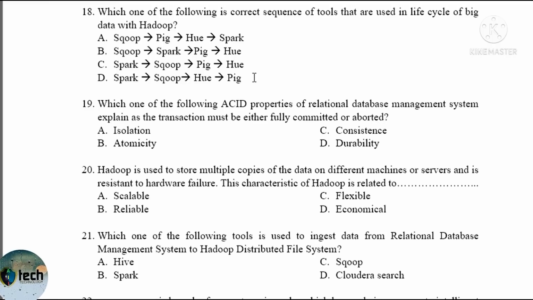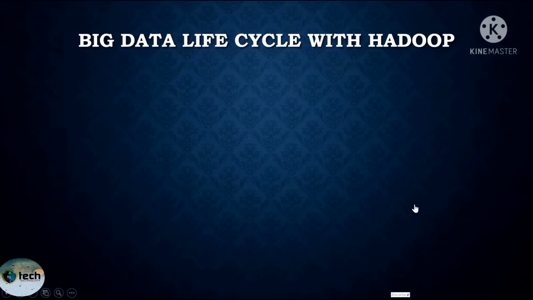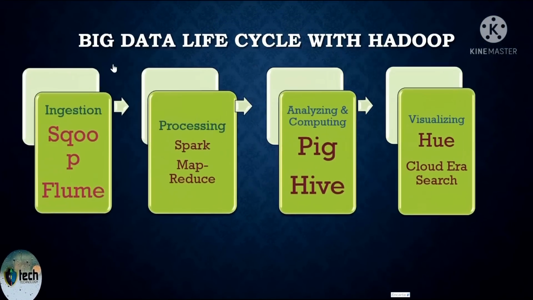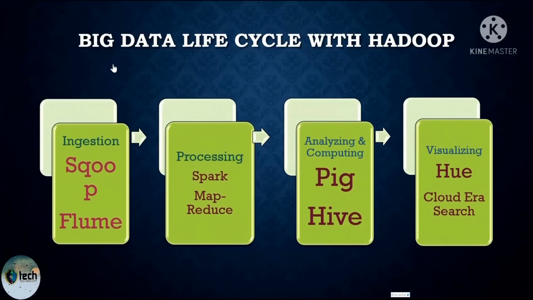So in order to answer this question, let's see big data life cycle with Hadoop. So in order to process the big data with Hadoop system, there are 4 basic steps. The first one is data ingestion, the next one is data processing, the third one is analyzing and computing, the last one is visualizing the result. On the first stage, the data is